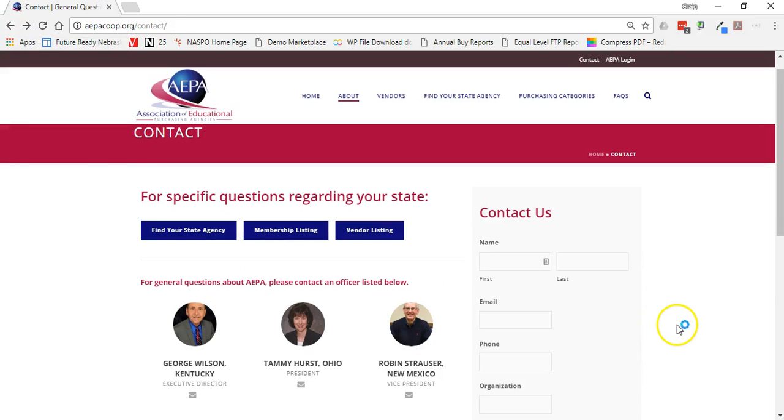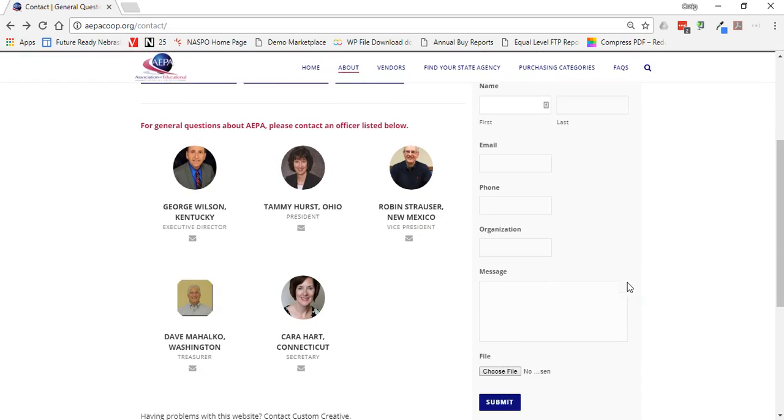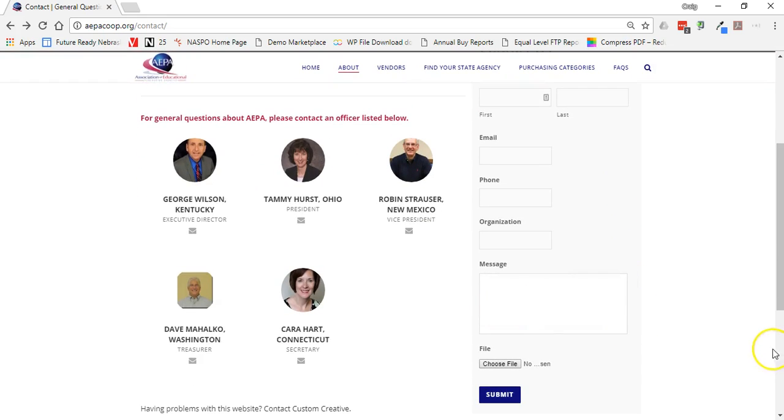The other thing we have on the contact page is a form. If you do not have a member login to the website, and we'll cover that shortly, or a vendor login, go ahead and fill out this form, and in the message just request a member or vendor login, because you're going to have access to some additional resources.